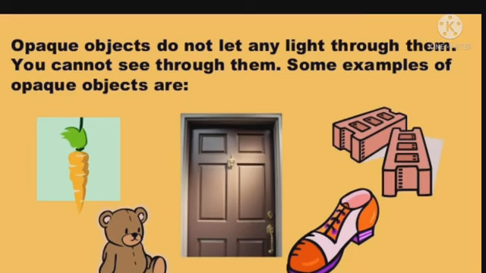Now children, I am going to explain what are opaque objects. Opaque objects do not let any light through them. You cannot see through them. Some examples of opaque objects are shoes, a teddy, an apple. They do not allow light to pass through them.